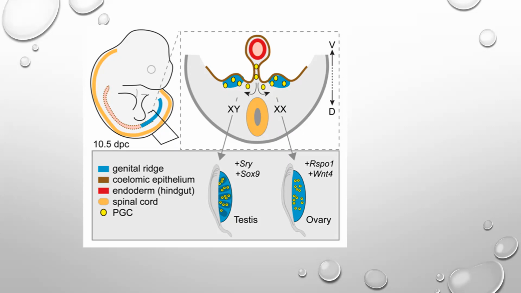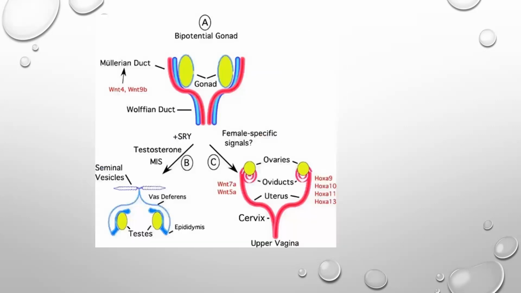Here you can see a bipotential gonad, and we have the Wolffian duct as well as the Mullerian duct. The SRY gene, which is located on the short arm of the Y chromosome, is also known as the testicular determining factor, TDF. So it will develop into the testes.